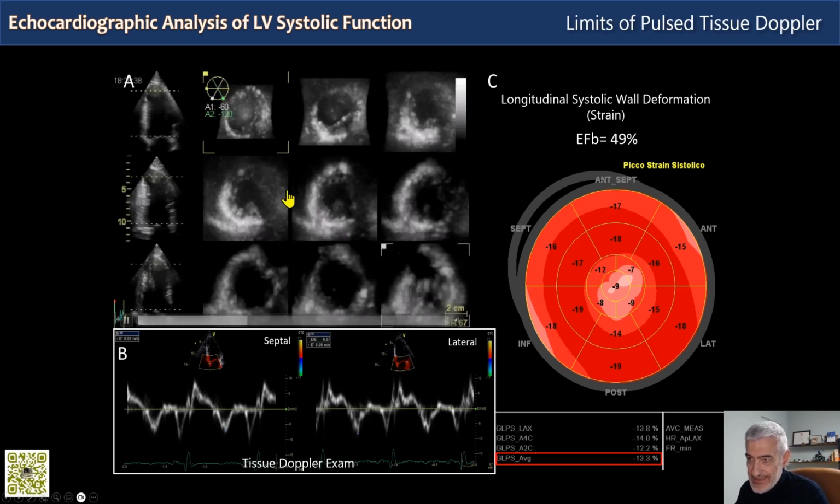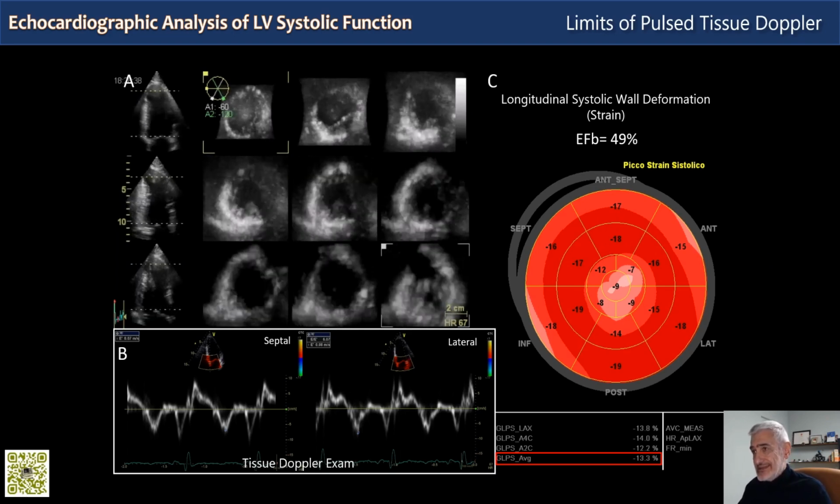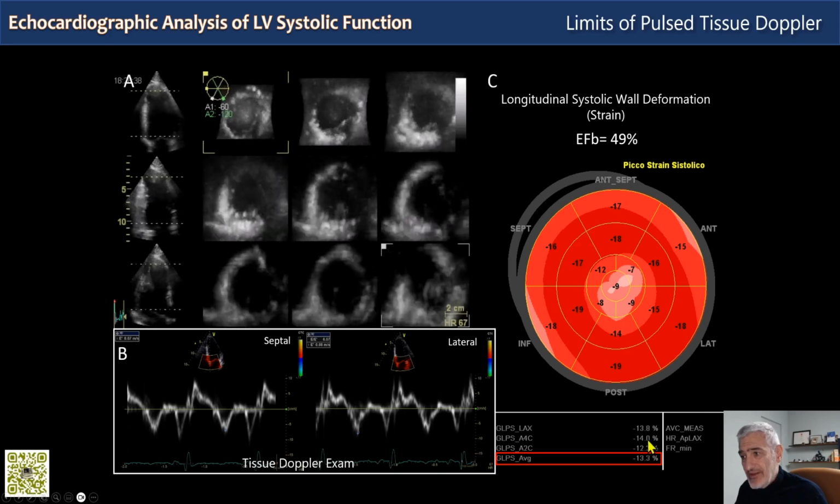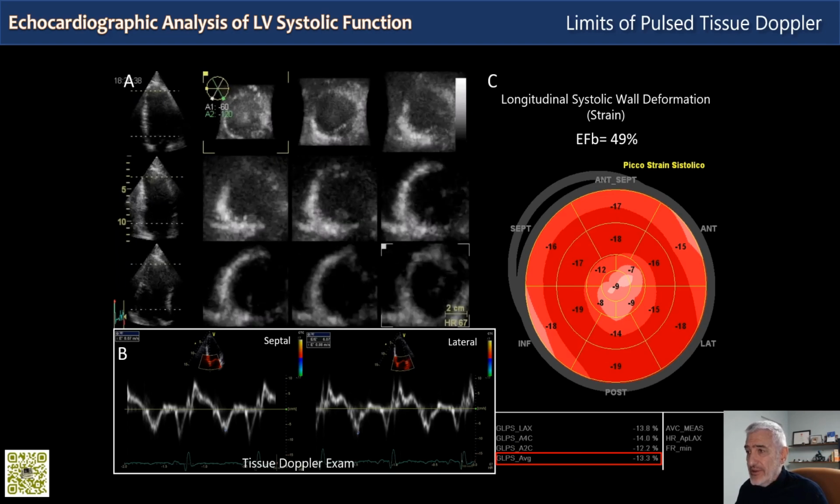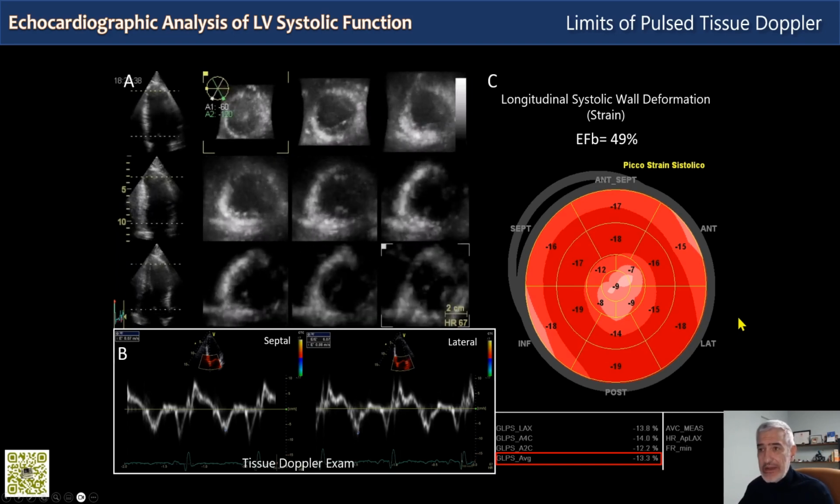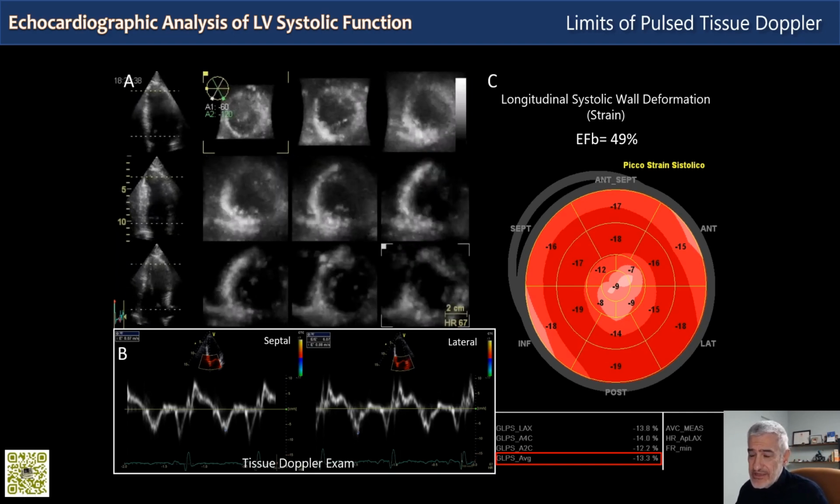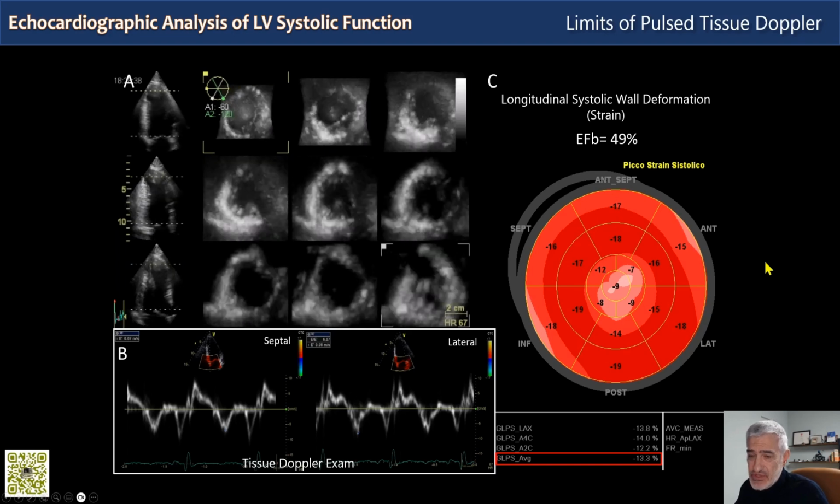So what is really very interesting today with the systolic wall deformation analysis, the strain technique, is that we not only have a global value, which is quite easy to obtain with this software, but also the segmental analysis. For the first time, we have an accurate segmental analysis in echocardiography. This type of imaging is now a standard across different proprietary software such as GE, Philips, Toshiba, and now many others.